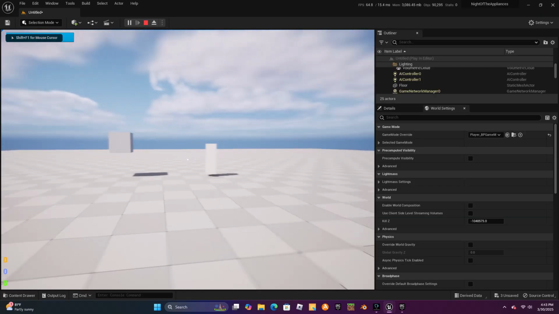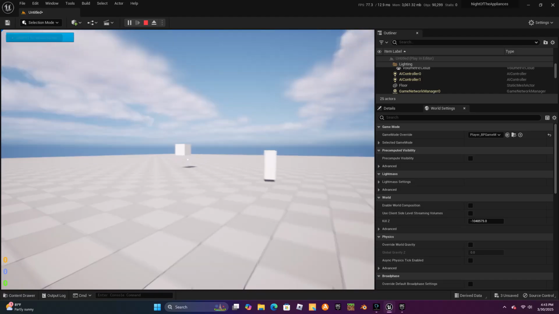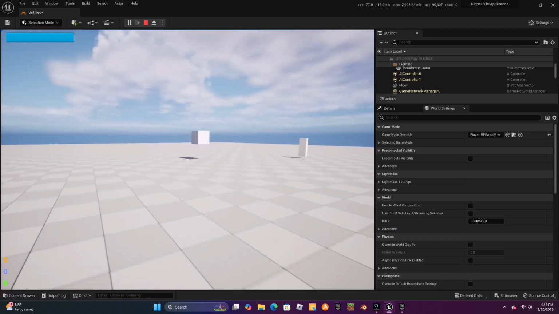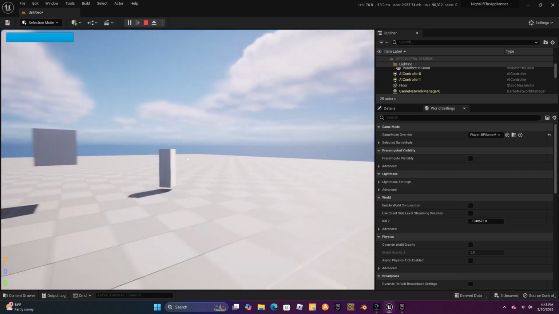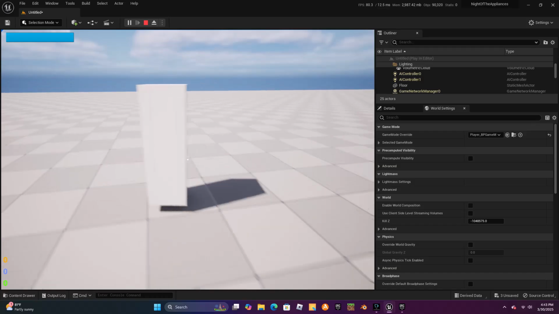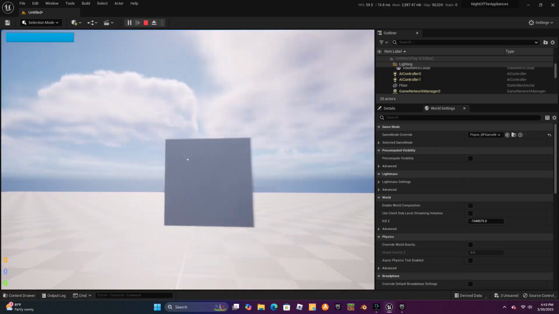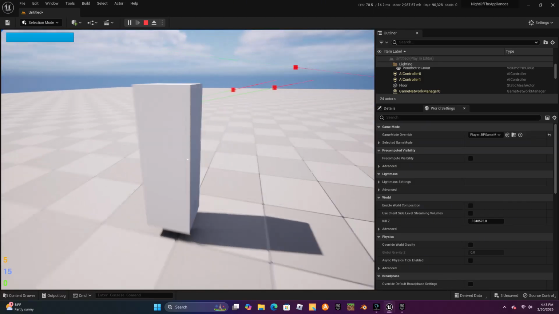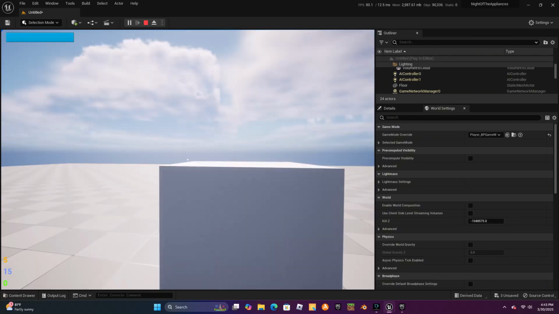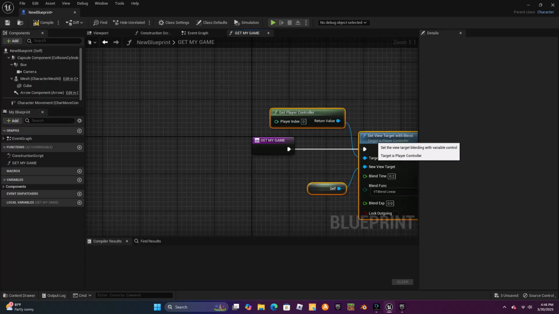Alright, now that we're doing that, he is able to chase us. We step out of the nav mesh bounds and he stops chasing us because he can't go outside that bounds. Alright, and now he is chasing us again. Nice. Interact with the cube. Not really scary because it's a rectangle, but it's fine for now.